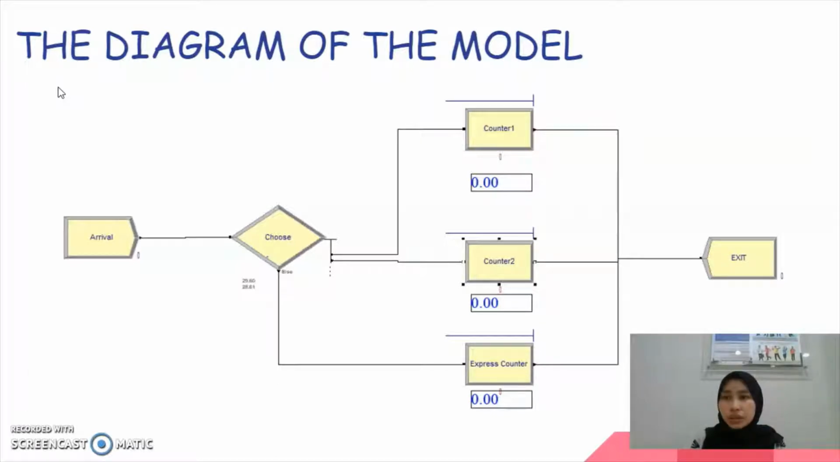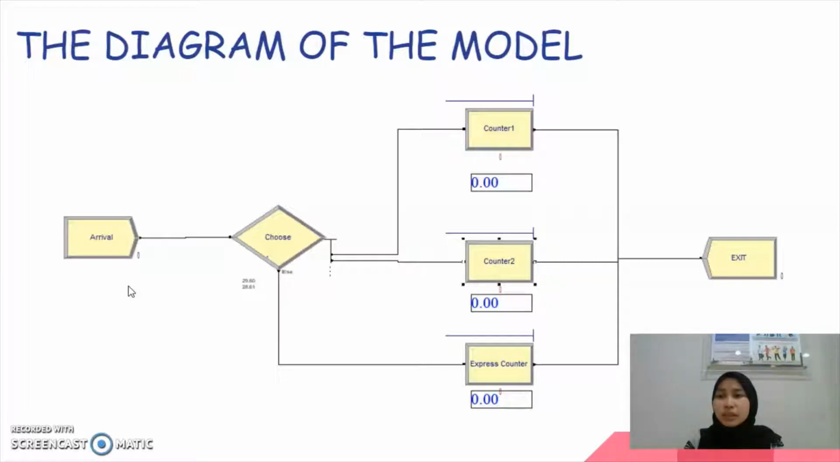Firstly is the diagram of the model. According to the figure that shows the simulation of the model of the VMart by using the Arena software, our entity is the customer. There are three counters involved in this model, which are counter 1, counter 2, and express counter.